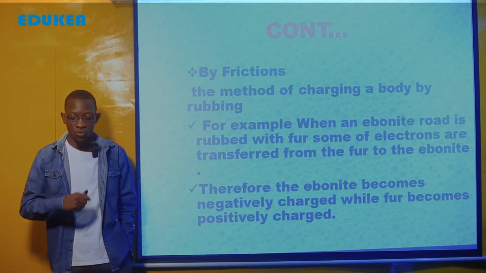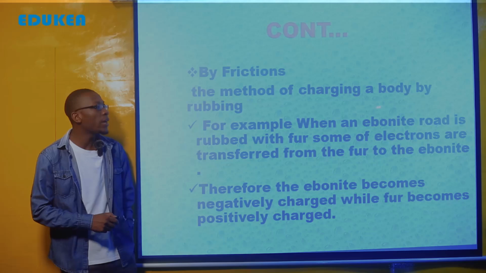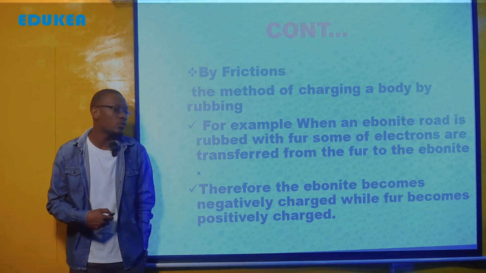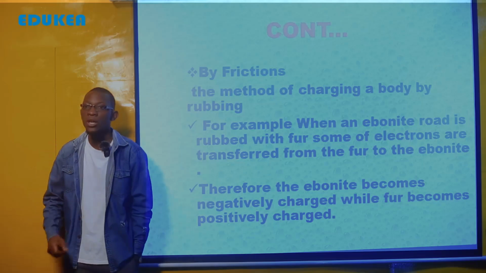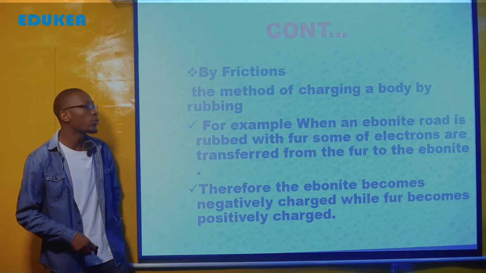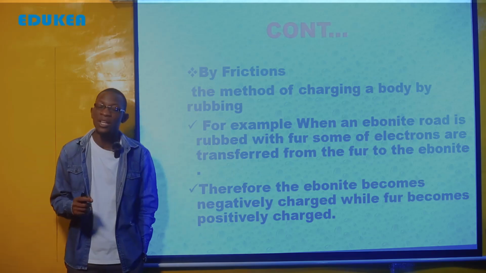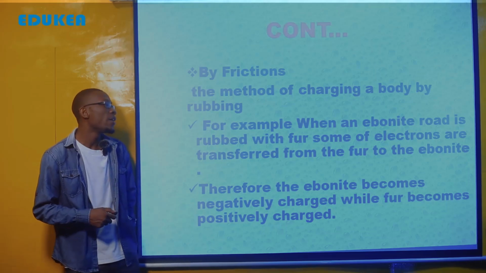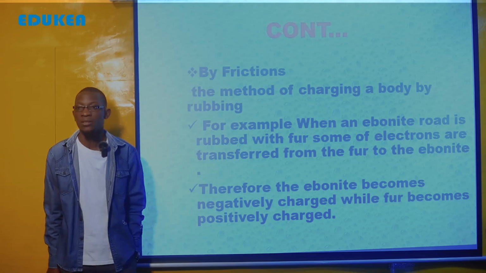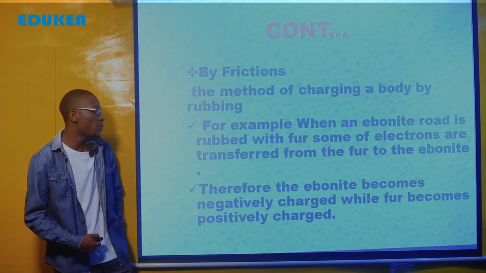So for example, when an ebonite rod is rubbed with fur, tukaisugua kwenye fur, sufi, some electrons are transferred. Kuna baadhi ya electrons ambazo zitasafiri from the fur to the ebonite. So therefore, the ebonite becomes negatively charged while the fur becomes positively charged.